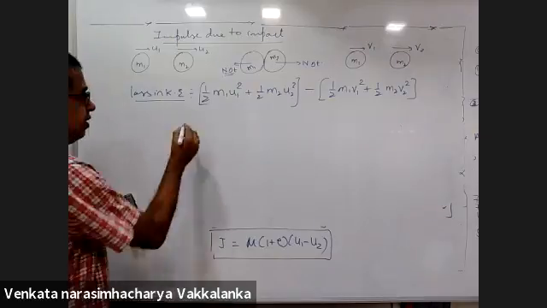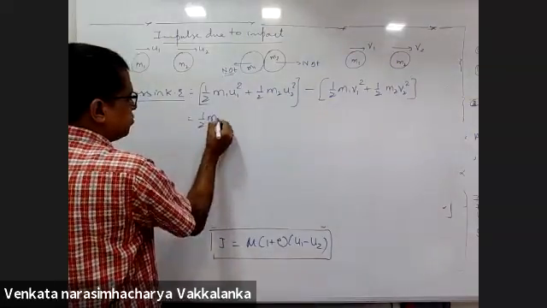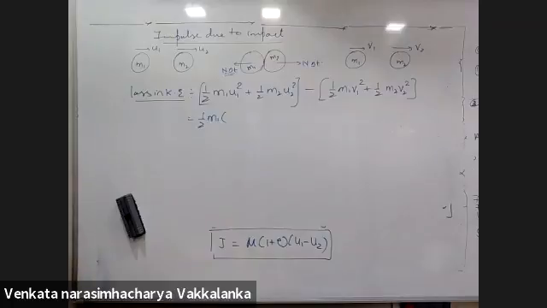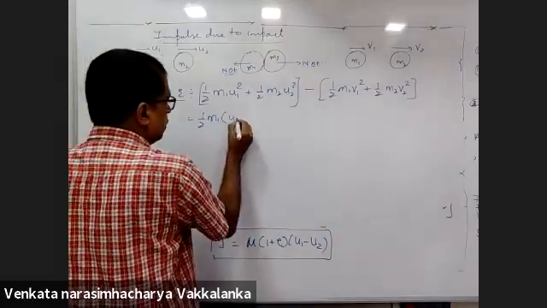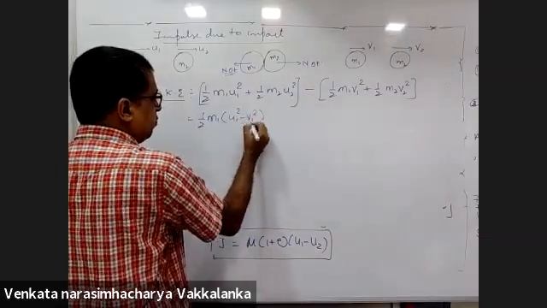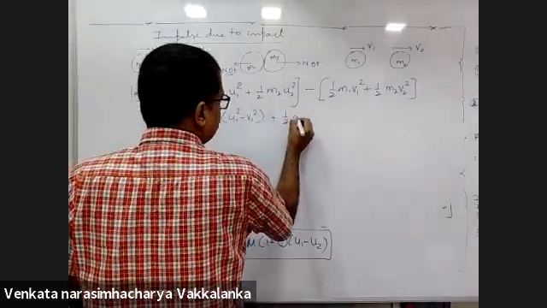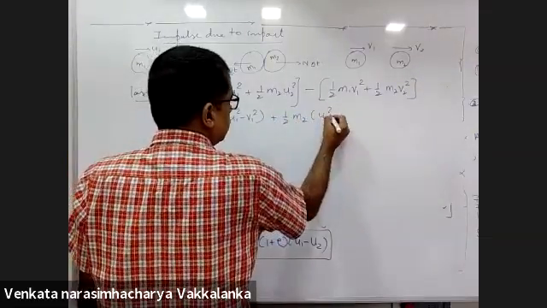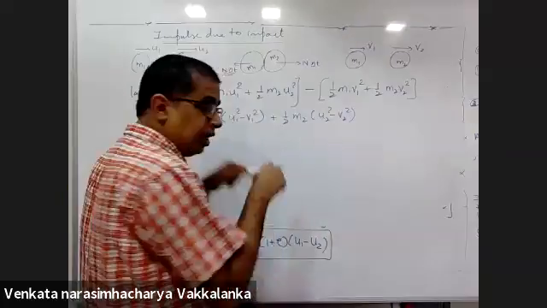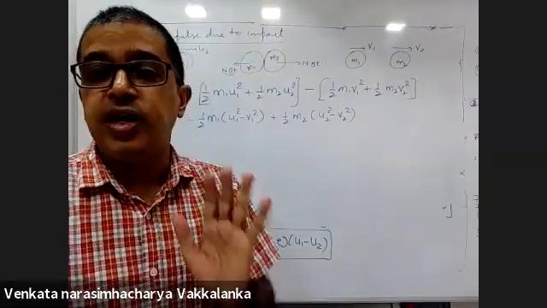Right? Now this is written as half m1 u1 square minus v1 square, half m2 u2 square minus v2 square. Only if you do it this way will the simplification be easy.